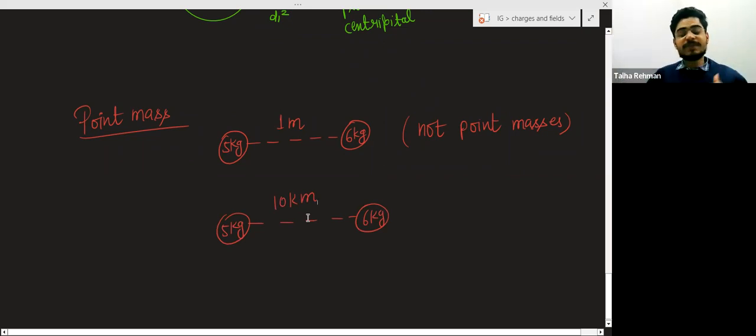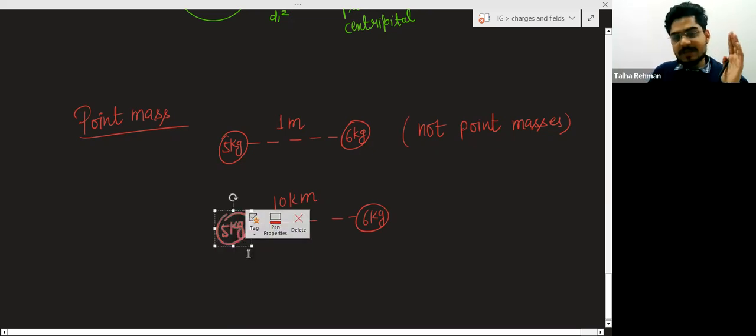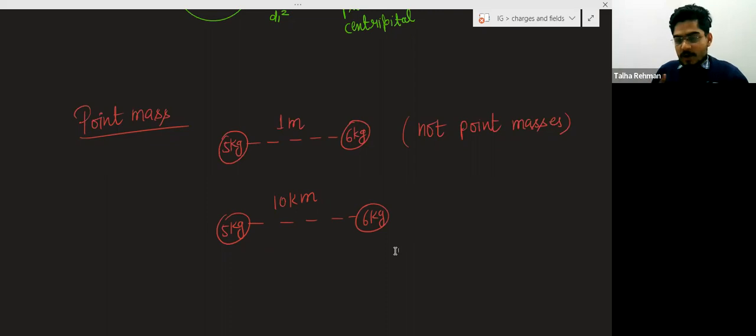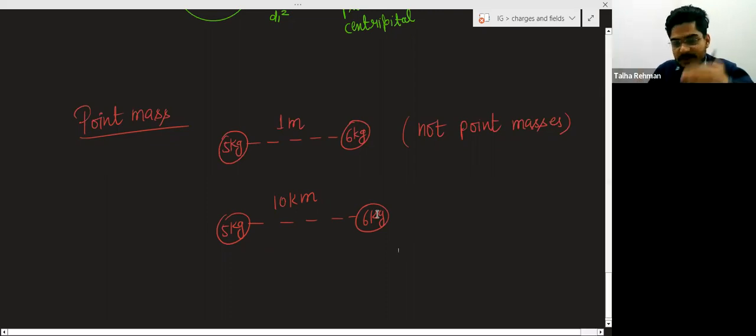Suppose from this mass you are seeing the other mass, that is 10 kilometers away from this 5 kg mass. So this mass will become very, very small in size for you. So for your observation, this mass will become a point mass. But when here is a 6 kg mass, okay, understand?